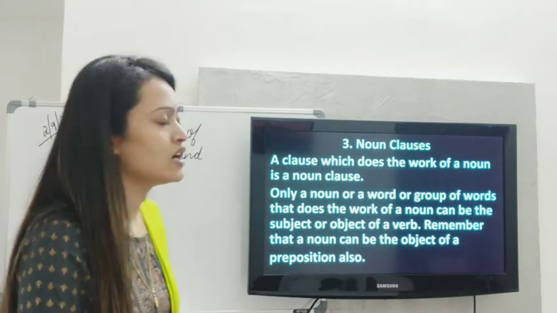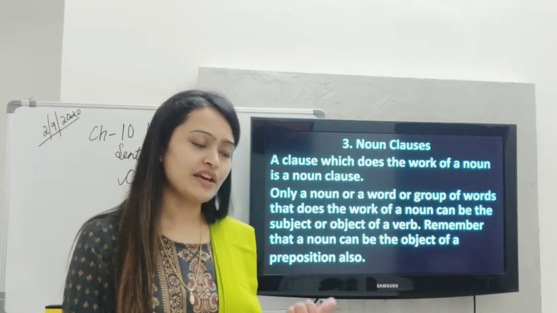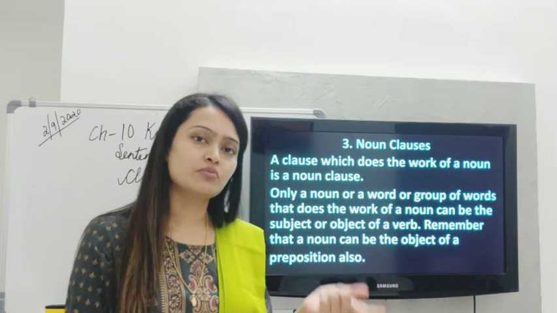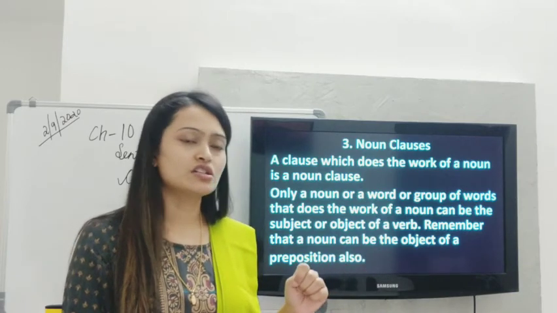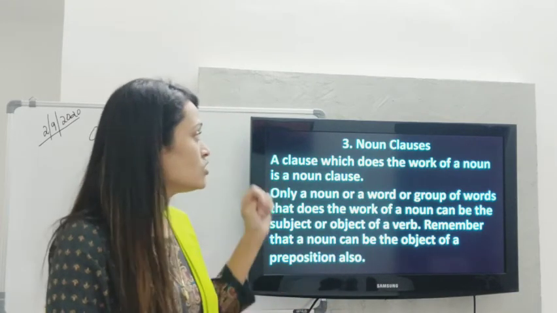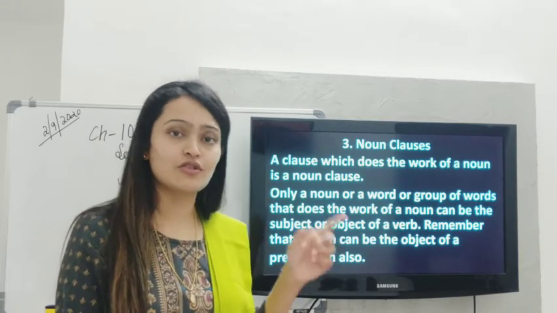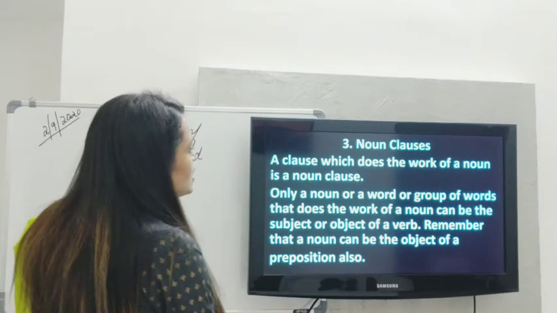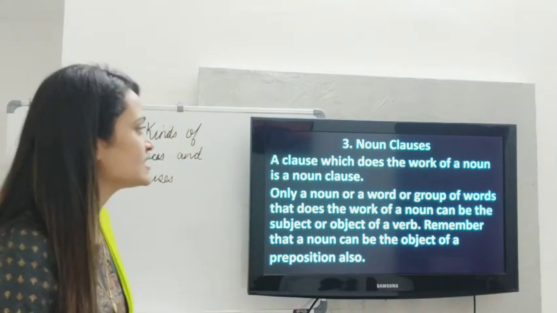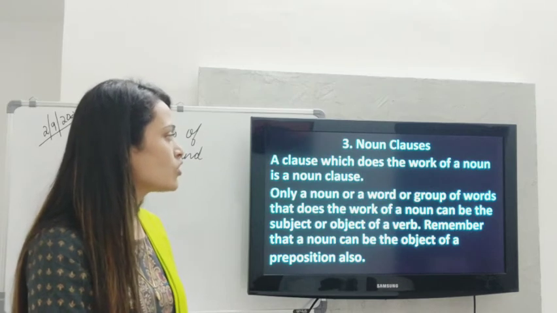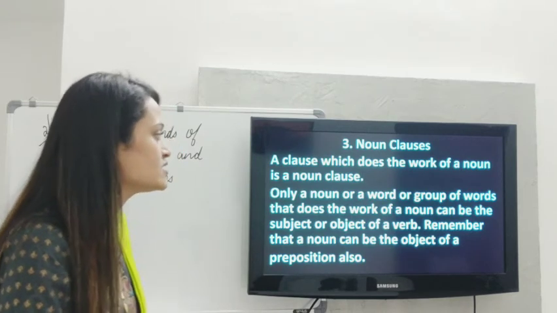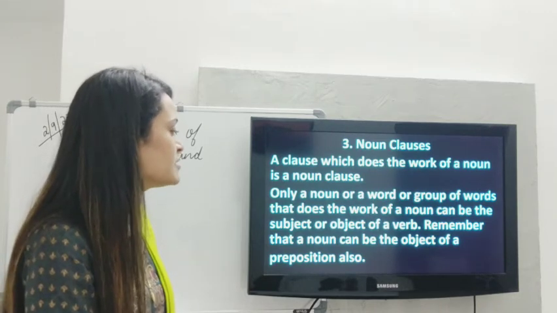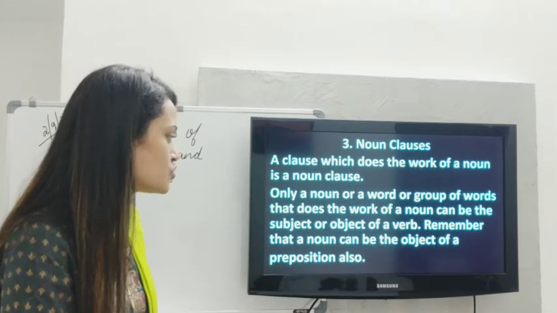Next we have, children, the last one, noun clauses. Till now we have seen the subordinate adjective clause, subordinate adverb clause, and now the subordinate noun clause. A clause which does the work of a noun is a noun clause. Only a noun, or a word or group of words that does the work of a noun, can be the subject or object of a verb. Remember that a noun can be the object of a preposition also.